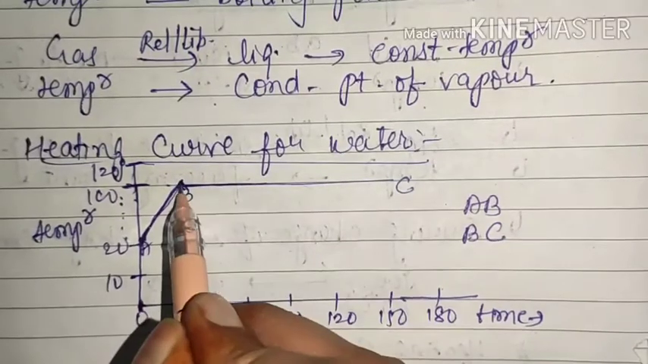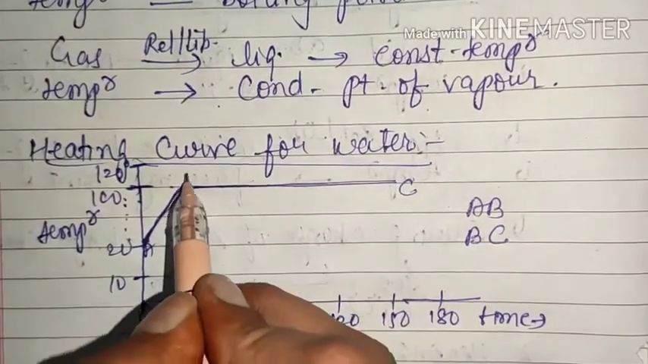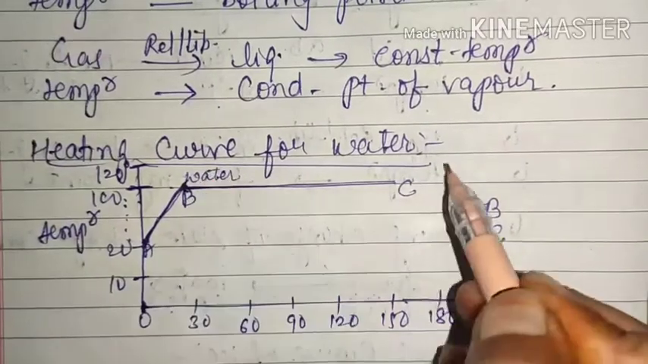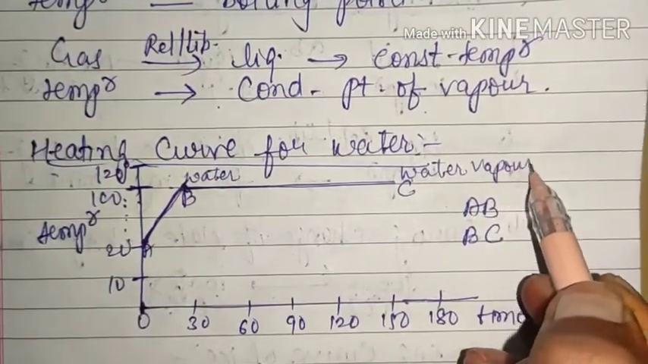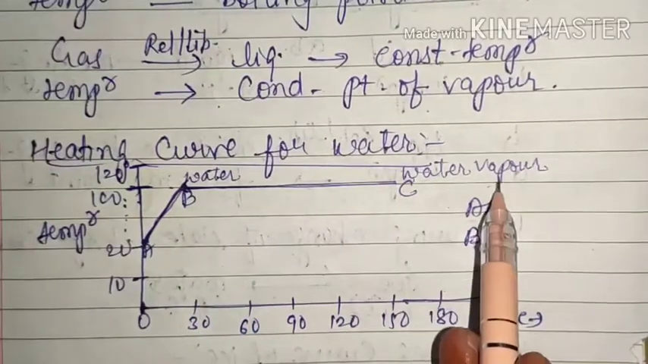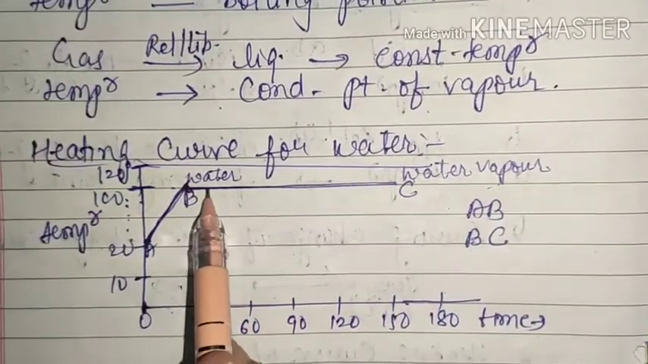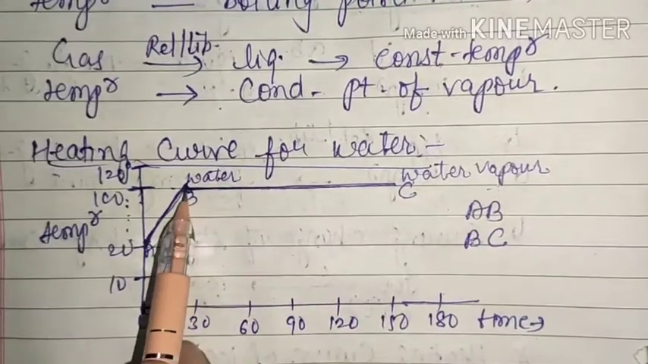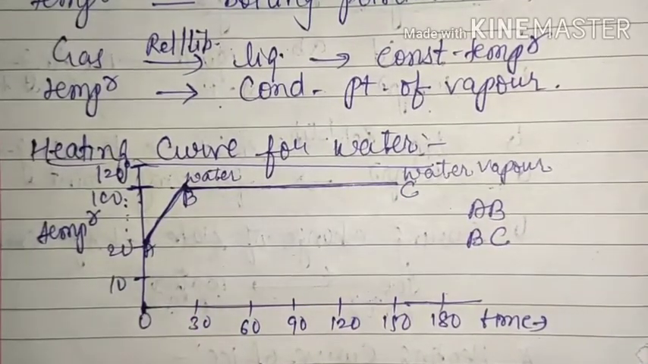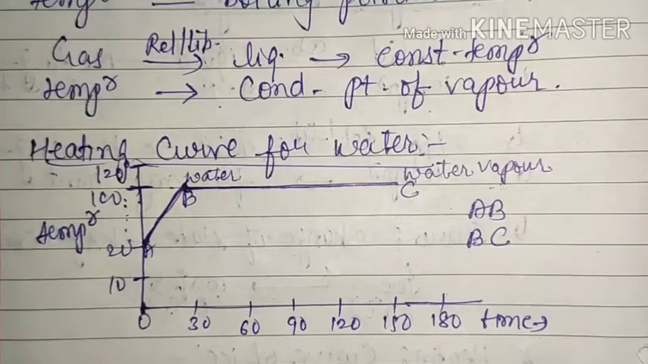So during vaporization, at this temperature it was in the form of water, and here it will be in the form of water vapor. That means until your whole water is converted into water vapor, the temperature will not increase, it will remain 100 degrees Celsius only. This again proves that during the change of state of matter the temperature does not increase, even though it is consuming heat, it remains constant.